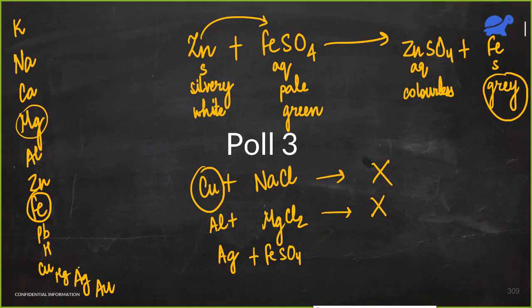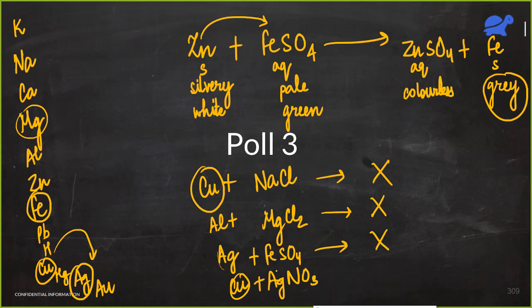Hg, Ag, Au. So see, silver comes over here and iron comes at the top. So silver is less reactive. Again, no reaction. Final one, we have silver nitrate and it reacts with copper. So copper is more reactive than silver. So copper can throw away silver. So what will we get? We will get cupric nitrate and silver.